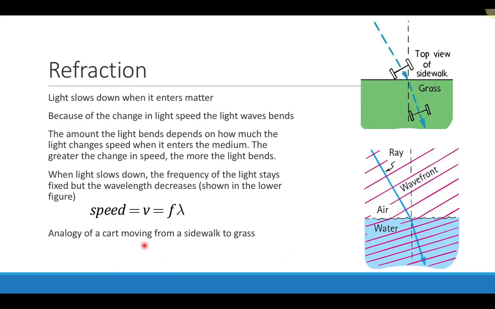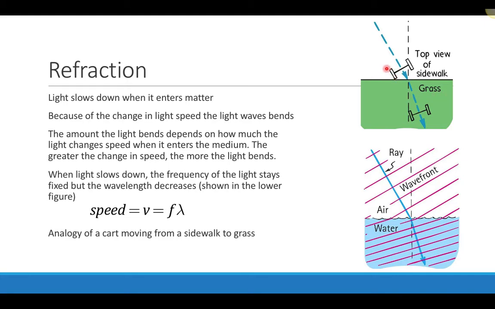We used this analogy before, but I'm going to mention it again. This analogy of a cart moving from a sidewalk into grass. So here's a picture of the cart that's moving on a sidewalk, which is very smooth, very easy for those wheels to turn. And then when it hits the point where it meets the grass medium, and the grass, of course, imagine it's very thick grass, right? So the cart is going to want to slow down when it enters the grass.